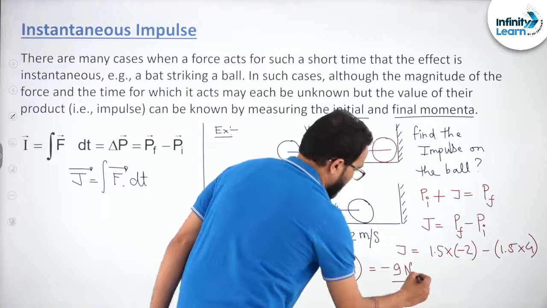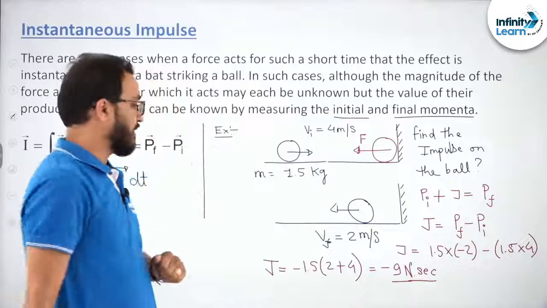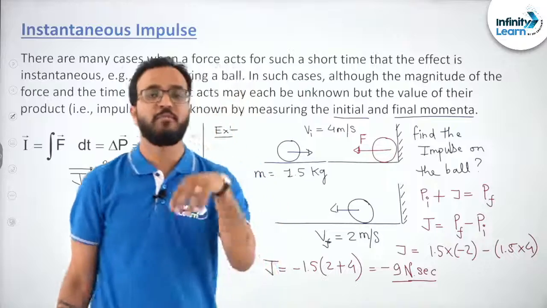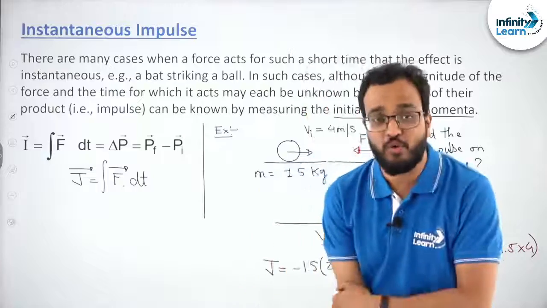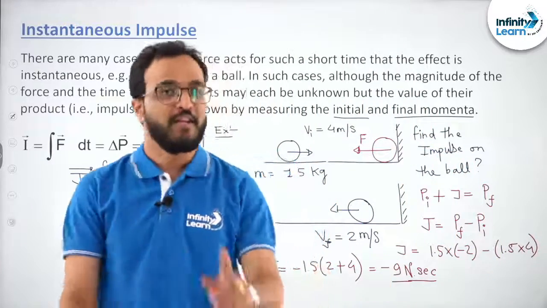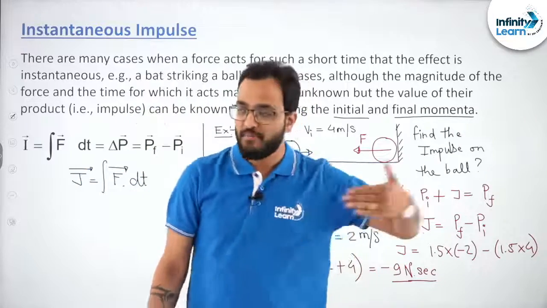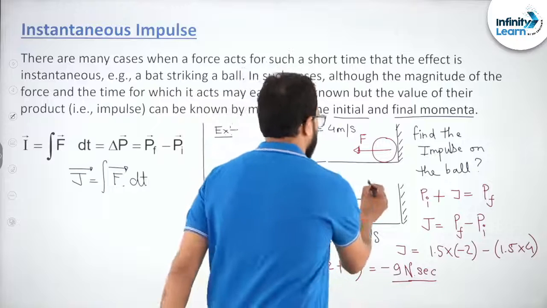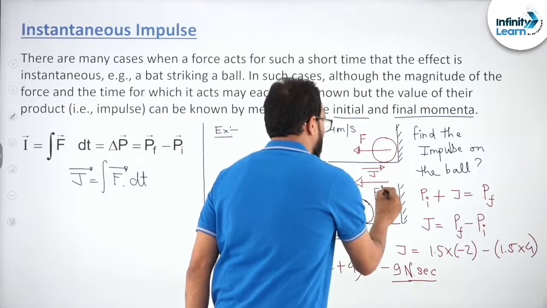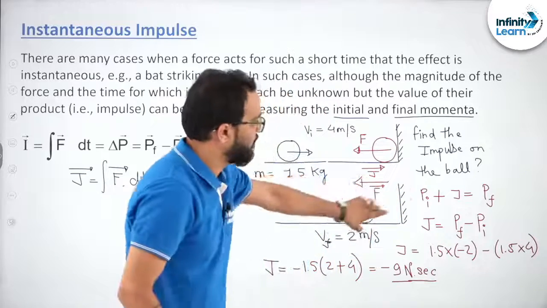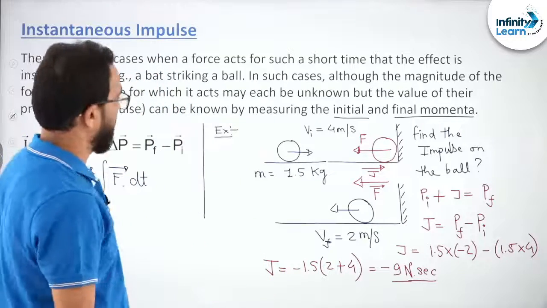Newton second. Now can you understand? That means this much amount of change in momentum has happened. Now what is the direction of the impulse? You tell me. The direction of impulse, I told you, is in the direction of change in momentum, right? Now what is the change in momentum here? It is coming out to be negative. That means the direction of change in momentum is this, right? The change in momentum is in this direction. That is why we can say impulse, or the force acting on the ball also, both of them will act in the same direction. Are you getting it? I hope yes.